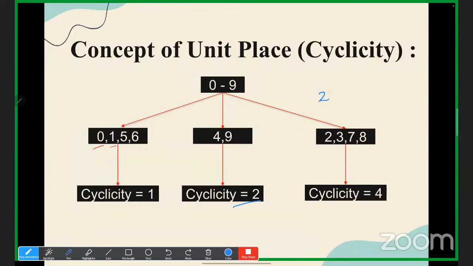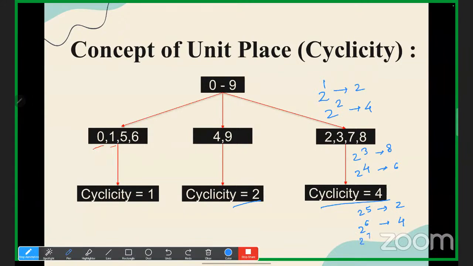So see, what is the cyclicity of 2, 3, 7, 8? 4. How? What is 2 to the power 1? 2. What is 2 square? 4. What is 2 cube? 8. What is 2 raised to 4? 16, that is 6, the unit place. What is 2 to the power 5? 32. What is 2 to the power 6? 64.